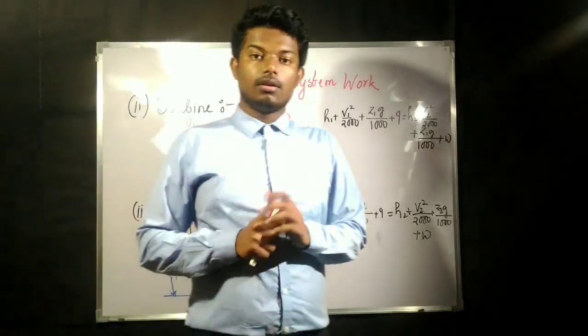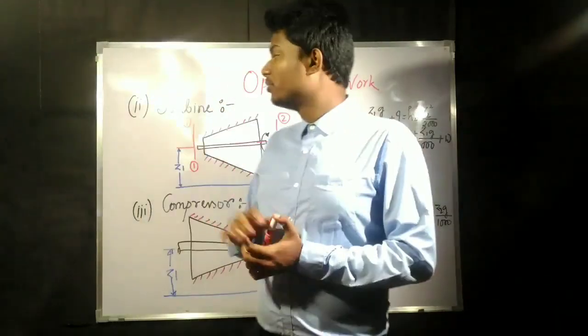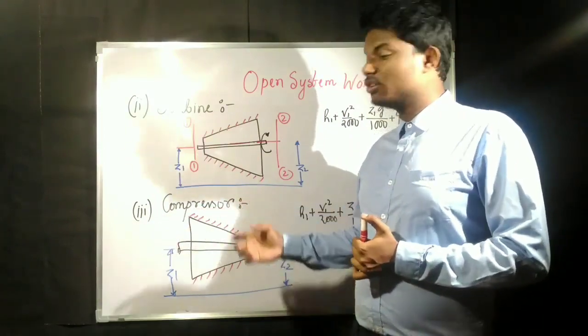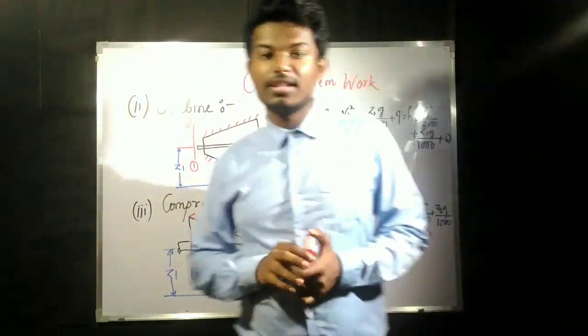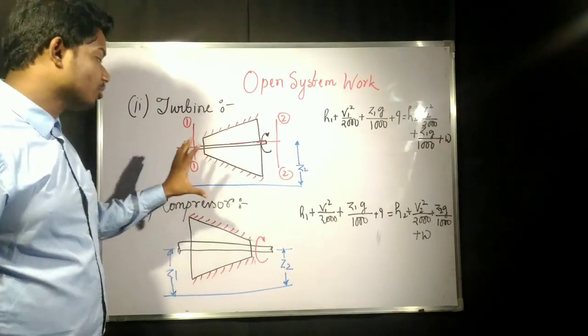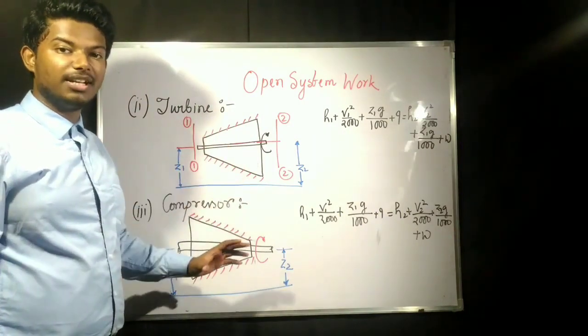Now the second example is the turbine and the third example is the compressor. We are taking these together because they are completely opposite, with the same principle but completely opposite.